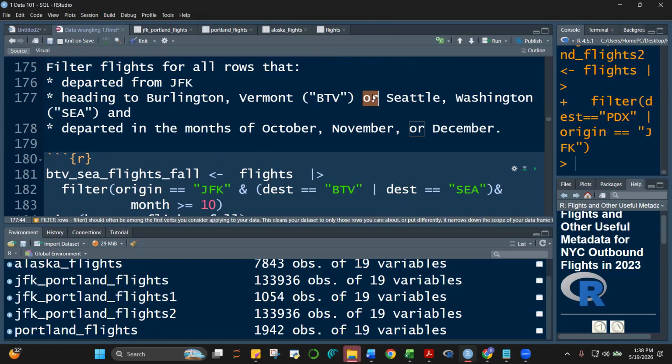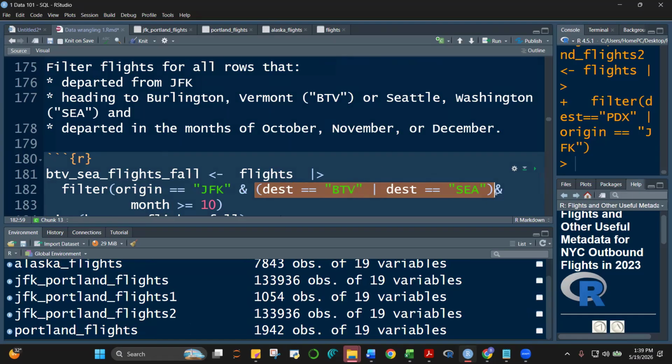So there's this or there, and departed in October, November, December. There are keywords here that tell us how to generate this. That's why we're using this, and then destination is either BTV or shuttle there.